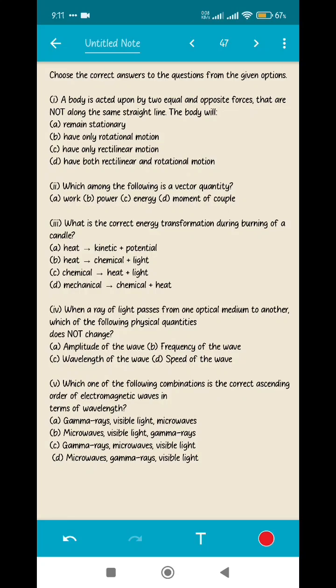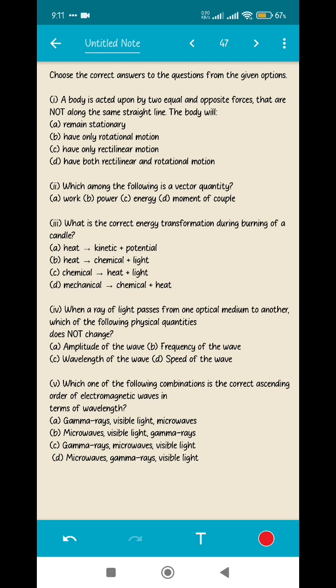Like promised earlier, today we are going to do the questions from the 2025 physics question paper, class 10 ICSE board. So let's begin. Today we are going to do the MCQ type questions, and in the later weeks we are going to do the long answer type questions.